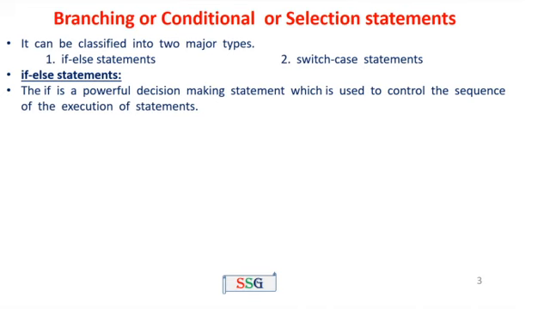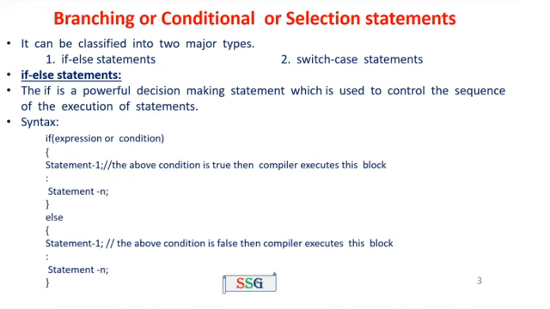The if-else statement: the if statement is a powerful decision making statement which is used to control the sequence of execution of statements. The if-else statement has only two branches. If the condition is true, one branch of statements will be executed. If the condition is false, another branch of statements will be executed. The syntax for the if statement: if expression or condition. If the condition is true, then statement 1 to statement n will be executed. If the condition is false, the other set of statement 1 to statement n will be executed.